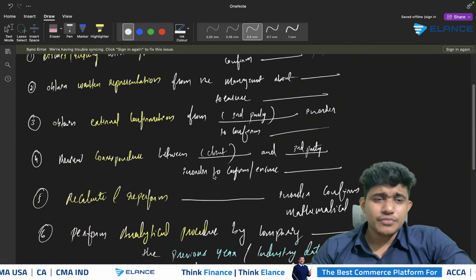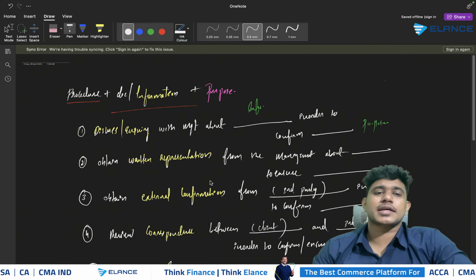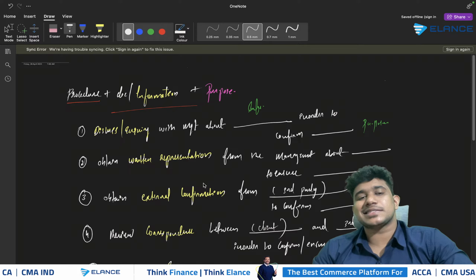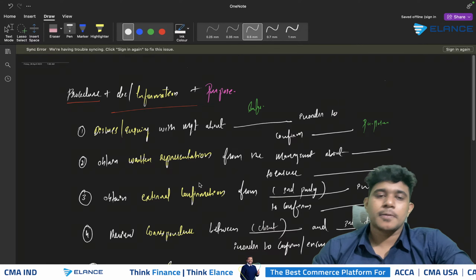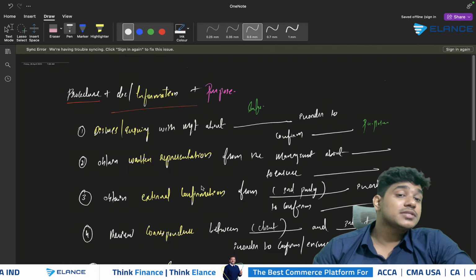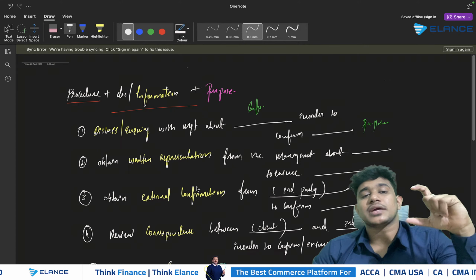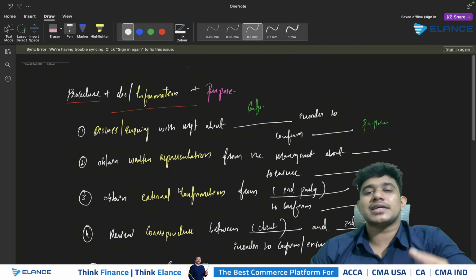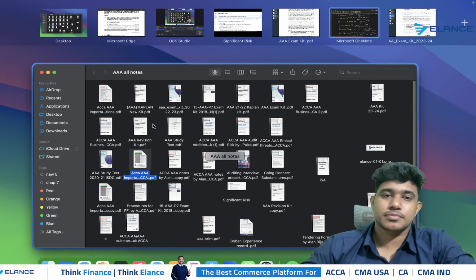Clear? So if you consider each one of these, then you will be able to easily perform the audit procedures. So when you get questions on matters to be considered and further procedure, first of all, you need to give the matters part. Then you need to write the procedures that can be performed by the auditor.